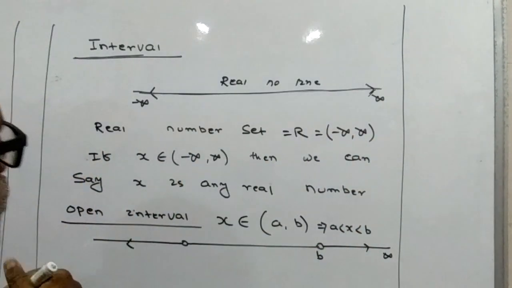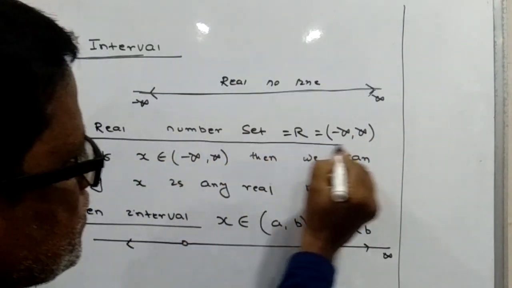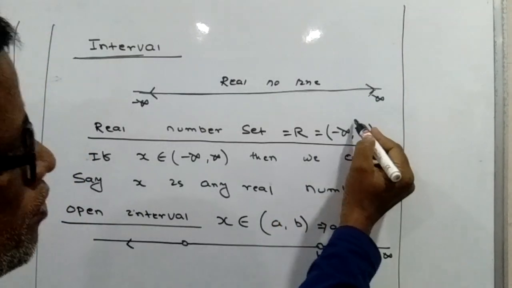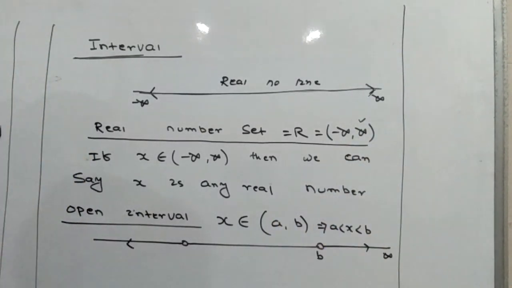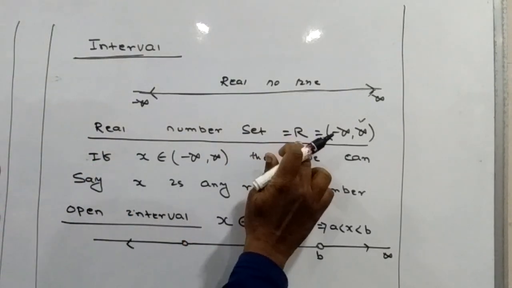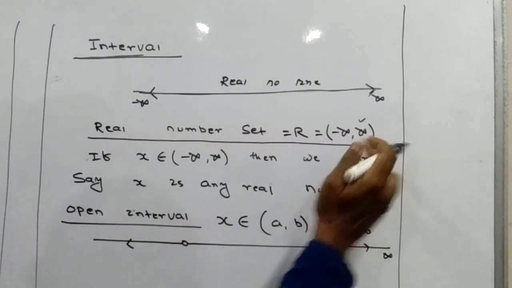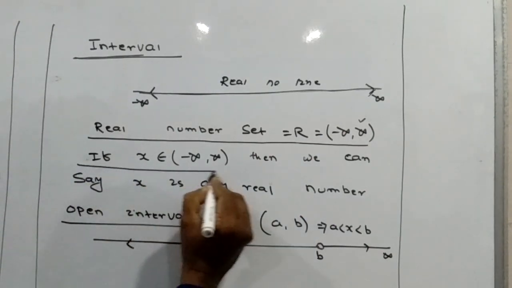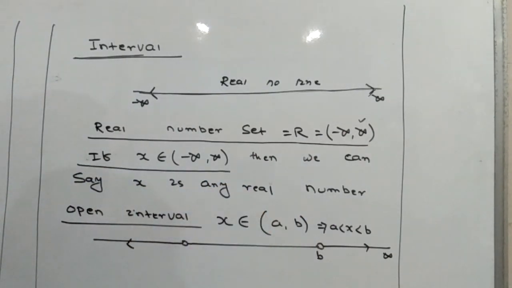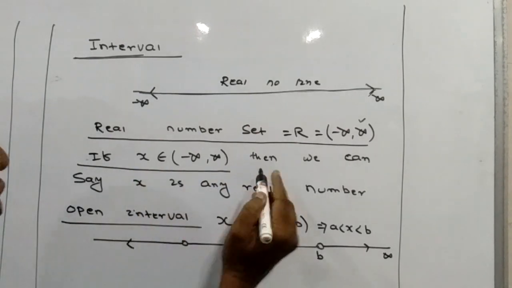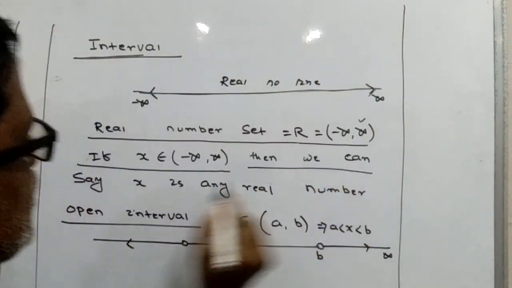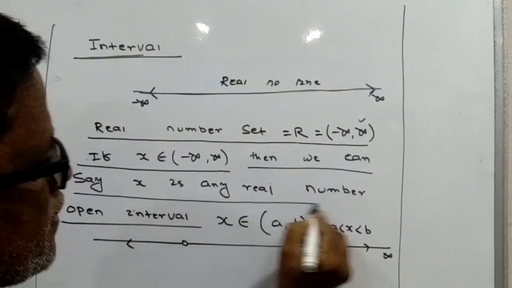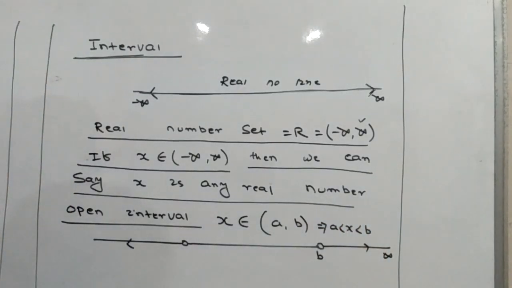Real number set R is equal to minus infinity to plus infinity. If x belongs to minus infinity to plus infinity, then we can say x is any real number.